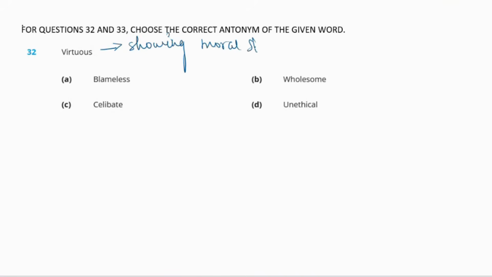Okay. Now, let us see the meaning of the options as well. So, first of all, blameless means somebody who cannot be blamed for something. So, he is said to be blameless. Next is wholesome. So, wholesome means healthy. Next is celibate. So, celibate means restrained from marriage. Someone who restrains from marriage, that particular person is called celibate. And the last word is unethical. So, unethical means morally wrong. So, what do you think is the antonym for the word virtuous? So, the answer will be D, unethical.